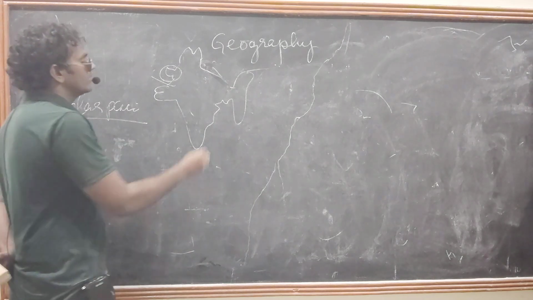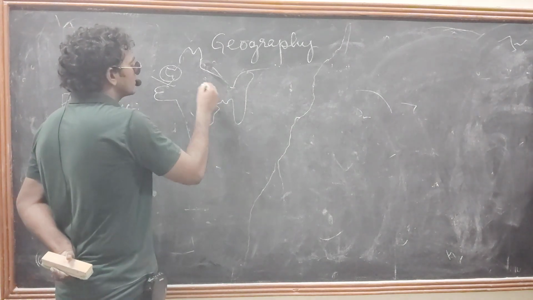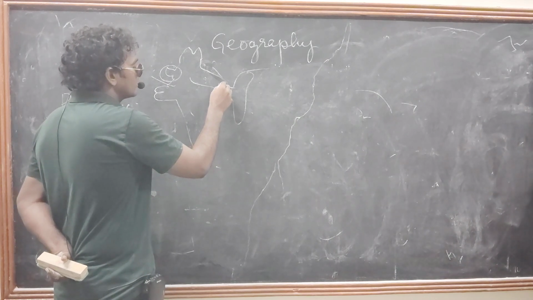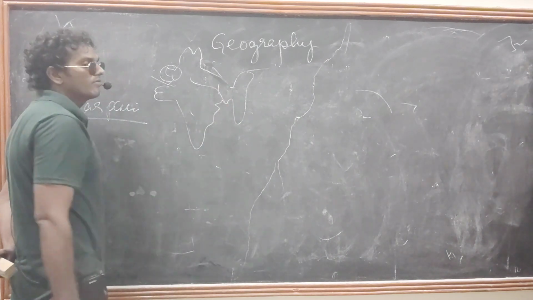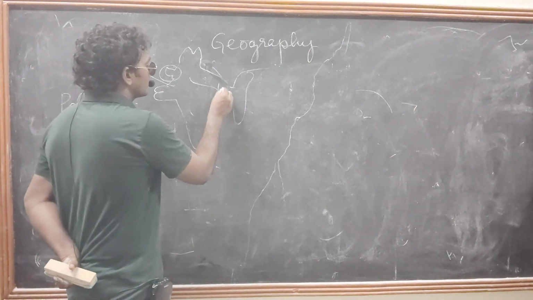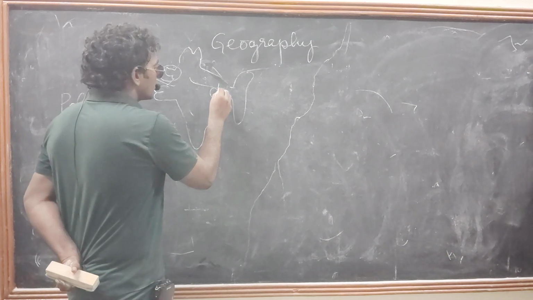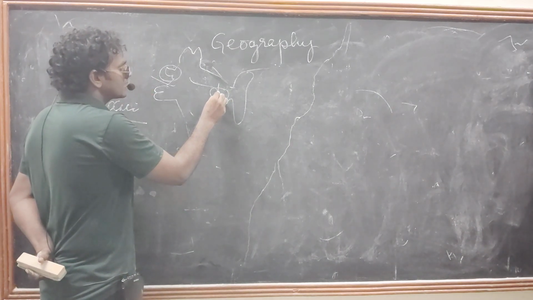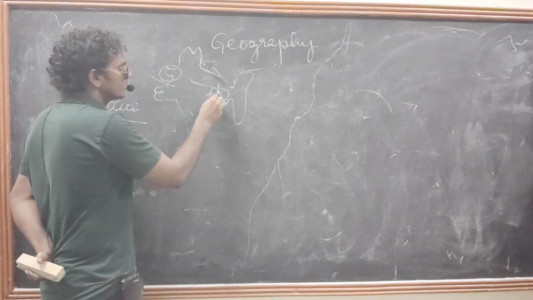Coming to one more point. What is that? In the Ganga river, the Kosi is there. These rivers are always causing floods in this area. So people in this area constructed some channels to their agriculture fields.